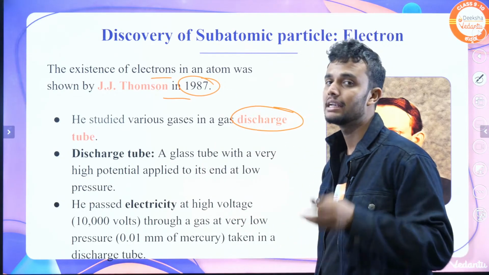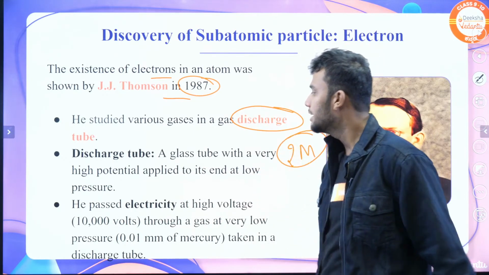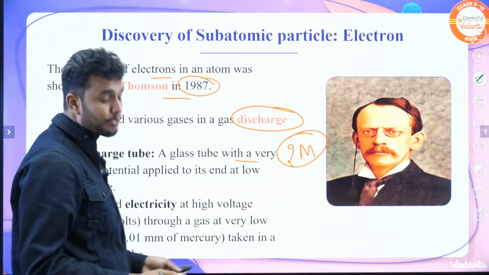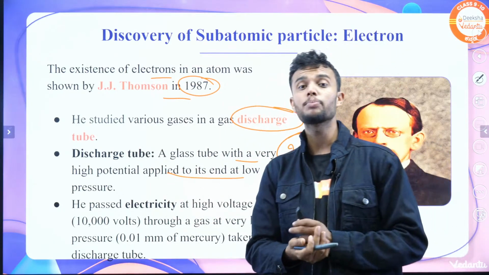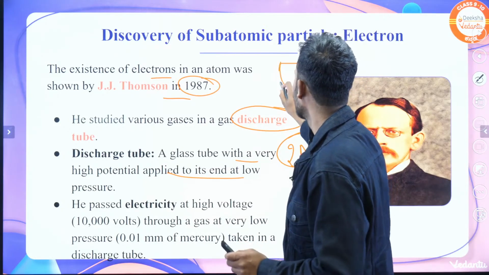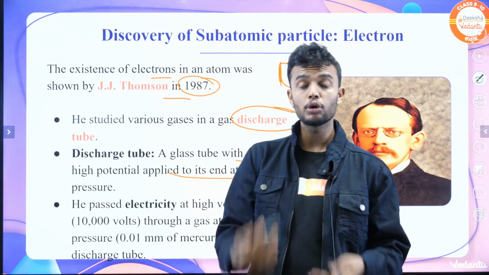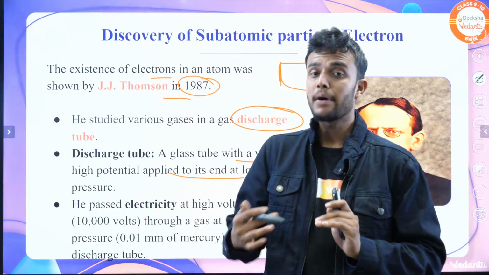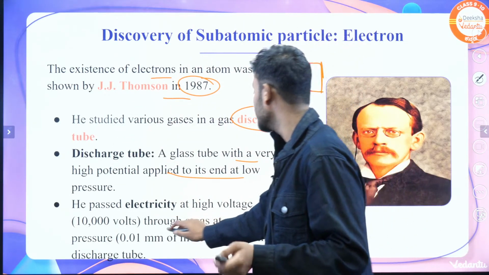What is a discharge tube? Definitely they ask this as a 2 marks question. A discharge tube is a glass tube to which a very high potential is applied at its ends, at low pressure. It's similar to a glass tube, but it has low pressure, and it has high potential. High potential is nothing but passing high electricity, approximately 10,000 volts.